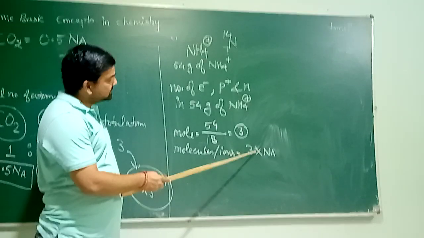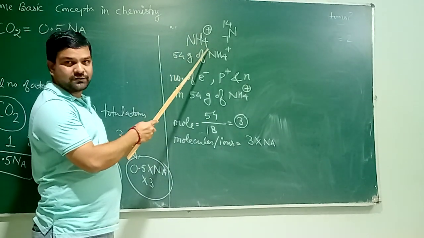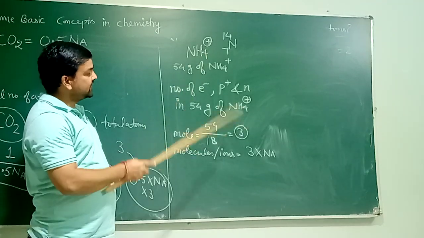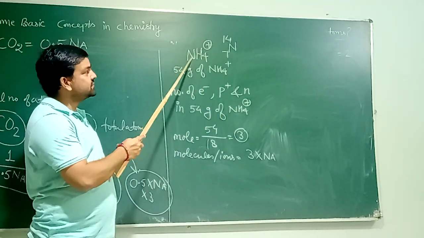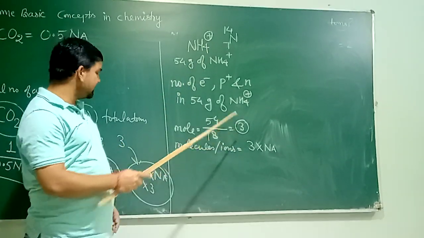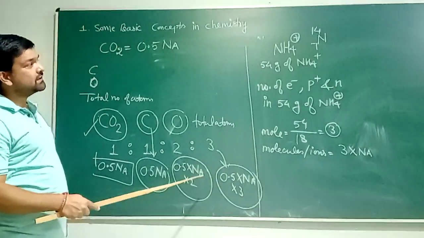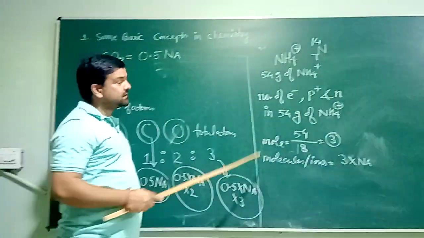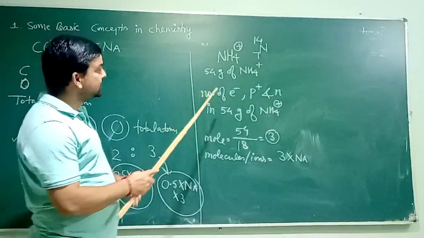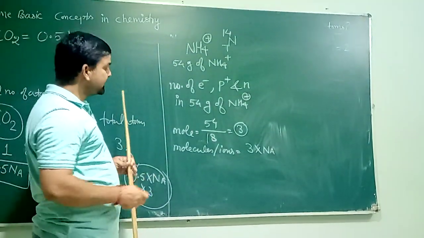After it, if you need to calculate number of nitrogen atom or number of hydrogen atom, we did earlier, the ratio between molecule, nitrogen atom and hydrogen atom is 1:1:4. Similarly, just like this calculation, you can get number of hydrogen atom as well as number of nitrogen atom. But this time we need to calculate number of electrons, protons, and neutron. We will do same thing.